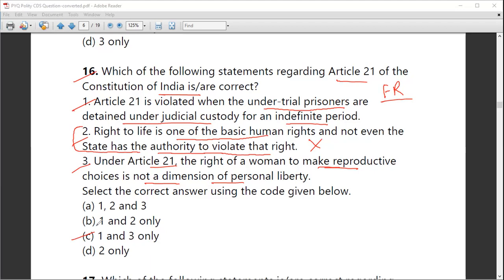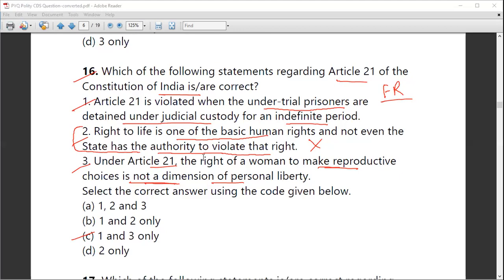And also the third statement is not true. You understood, since the Medical Termination of Pregnancy Act of 1971 places a 20-week ceiling on termination of pregnancy, thus restricting the reproductive choices of women. So it restricts the reproductive choices of women. So this statement is correct, as it says not a dimension of personal liberty of women. So this statement is correct. Clear? There should not be any doubt in this question. Next, we'll see the next question.